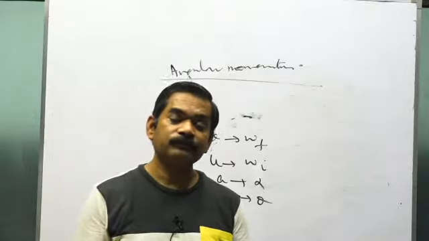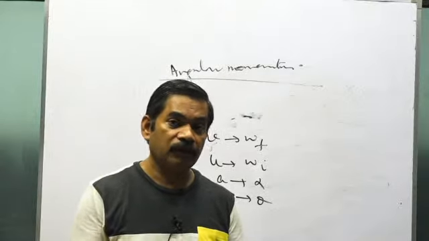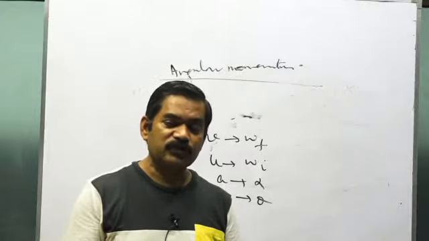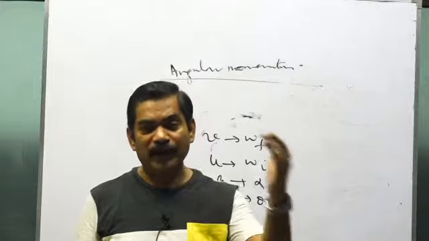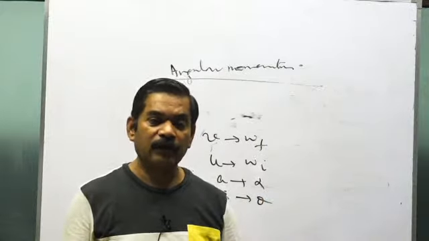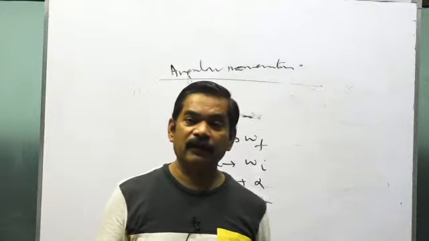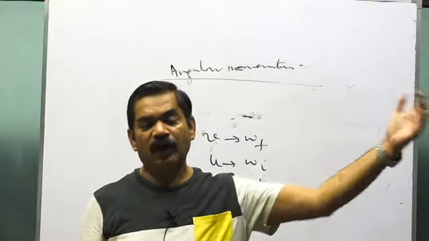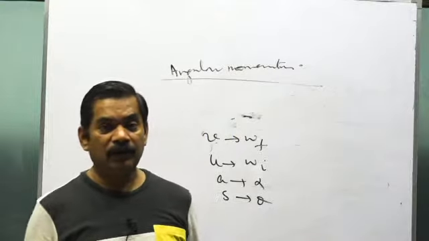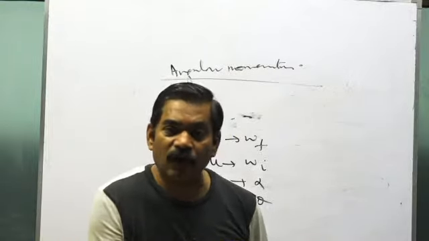Now what do they say? It is switched off, and it is found that when its omega falls to half of the initial omega, it has rotated till then 1000 rotations. So till it stops completely, how many more rotations will it cover? So the question is exactly like what?